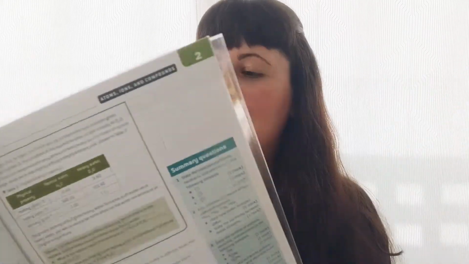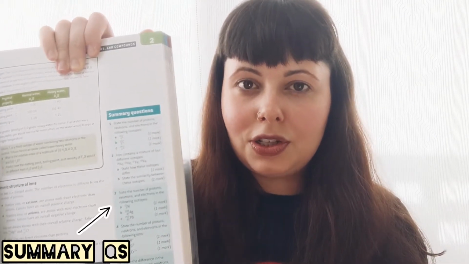So how do we use a textbook to get good grades? Well, when you've covered one of these small topics in class, read through the relevant pages in the textbook. After you've done this, complete all of the green summary questions. So this is the OCR book, but the AQA one also has these summary questions at the end of each small topic. So immediately after your lesson, read through the relevant pages in the textbook to recap what you've learned, then have a go at the questions.